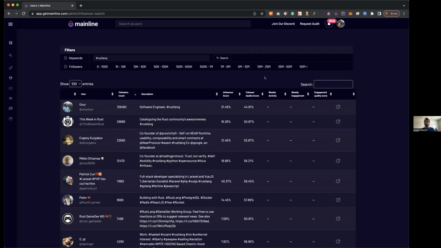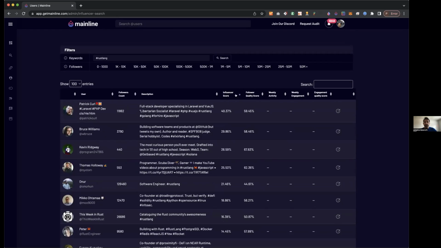A quick explanation of that. The influence score is really looking at top accounts that are following this account. So for example, we'll sort by that and see the top score here in Rust Lang is 40%. That number is across all of the accounts that we've audited on Twitter, which includes everywhere from Joe Rogan and Elon Musk and Tesla all the way down to your brand new account here.